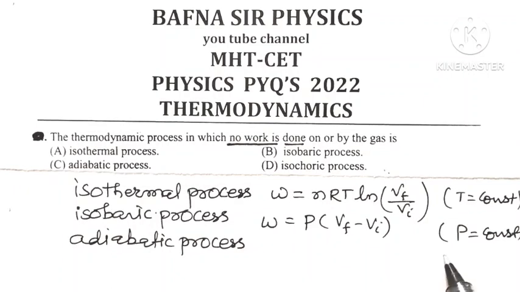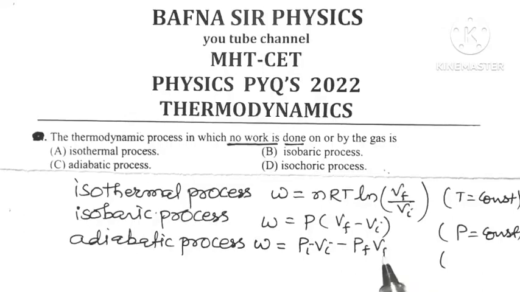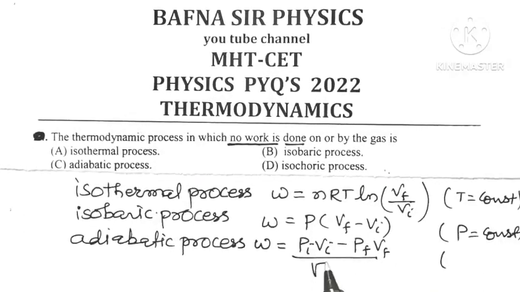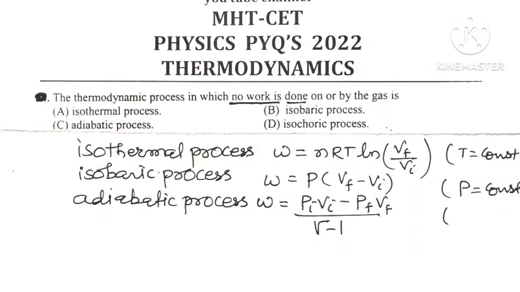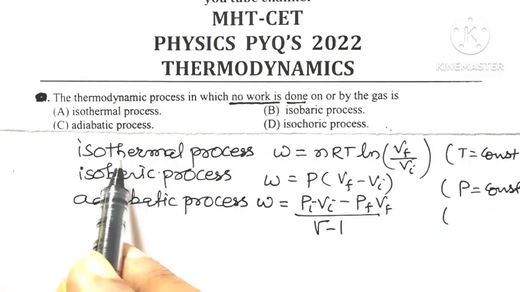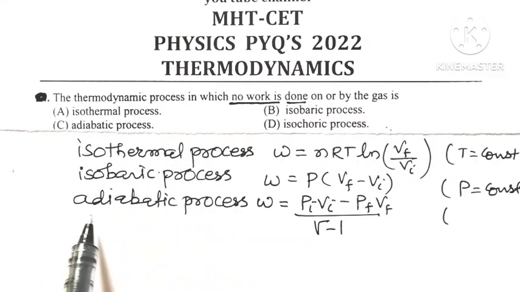Therefore, the amount of work done in an adiabatic process is given by the formula (Pi Vi minus Pf Vf) divided by gamma minus 1, or it is R divided by gamma minus 1 into (T2 minus T1). So whether in isothermal, isobaric or adiabatic process, work done is not zero.